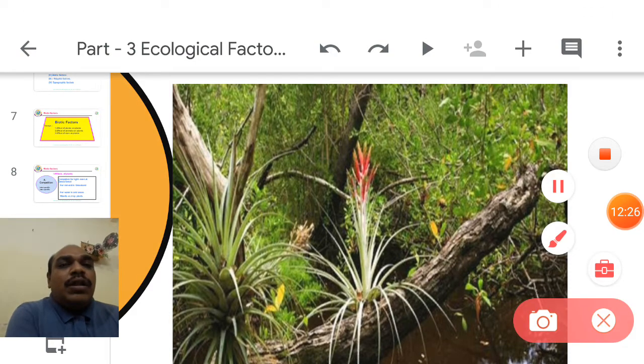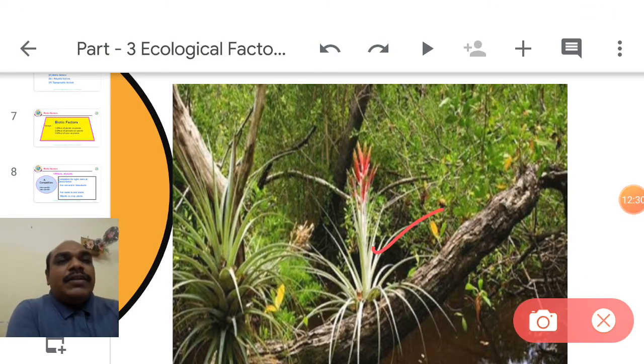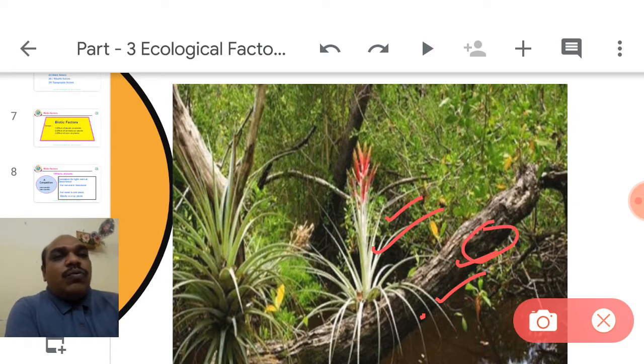Example, Vanda. This is the plant, a small plant. It is growing on another plant. So here is an association of two plant species, one on another one. One gets benefit. It absorbs and collects nutrients from the older trunk. But the second one does not get benefit and is not harmed. It is neutral, zero. Only one gets benefit.